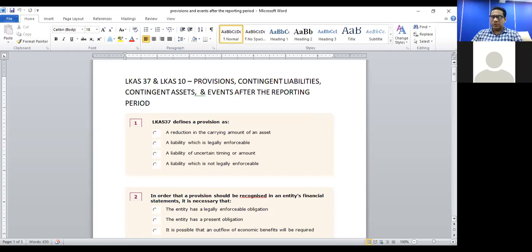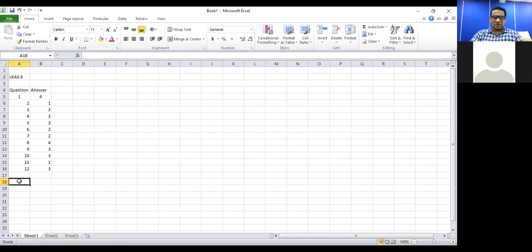When it occurs, we have no idea. A liability of uncertain timing and amount. So the correct answer is answer 3. Question 1, correct answer is 3.